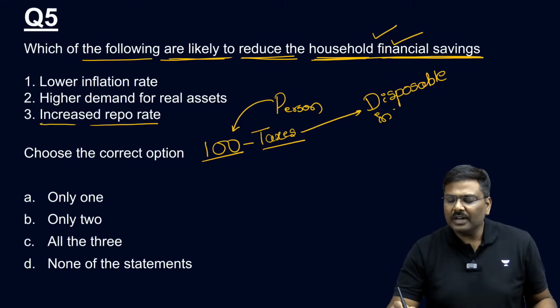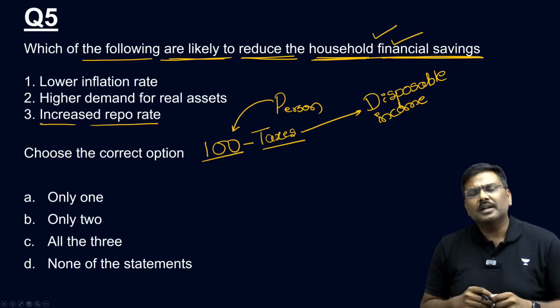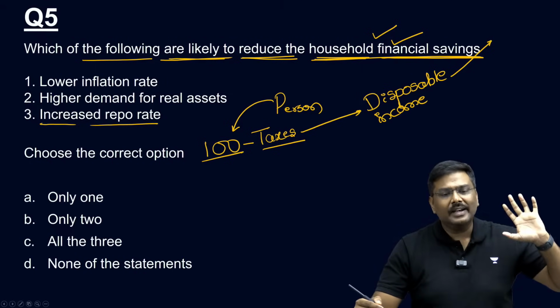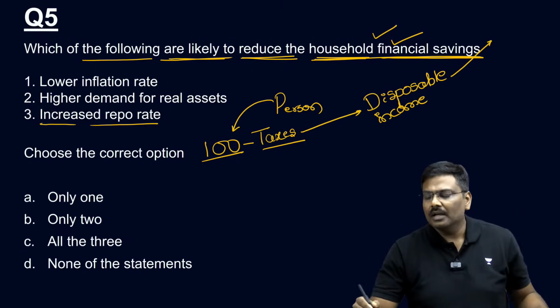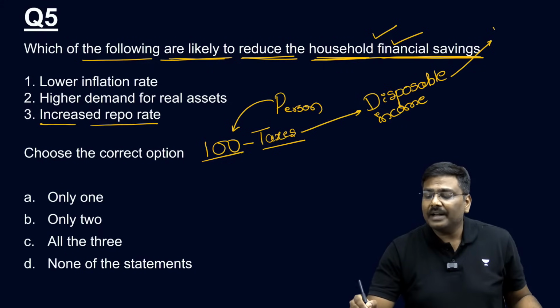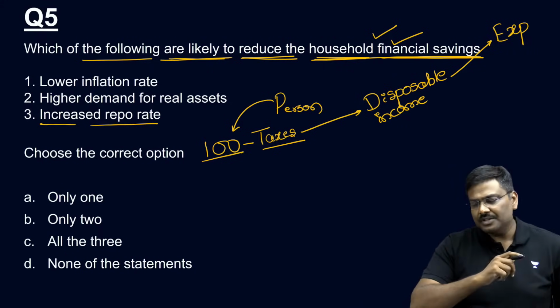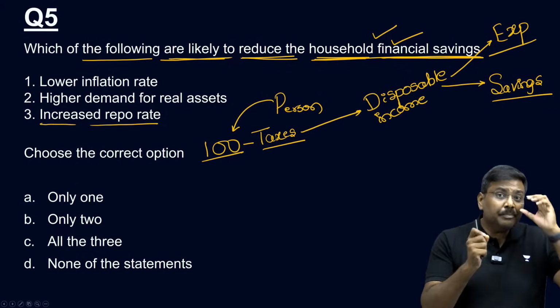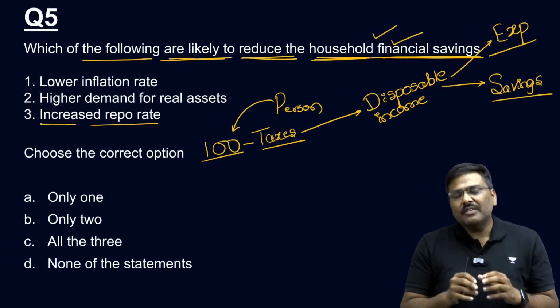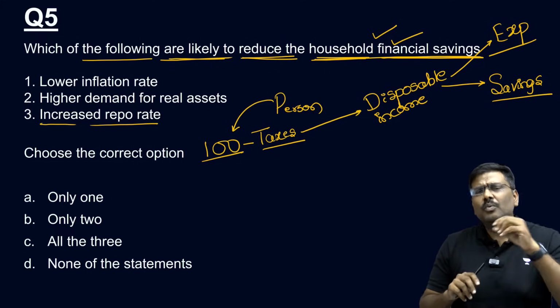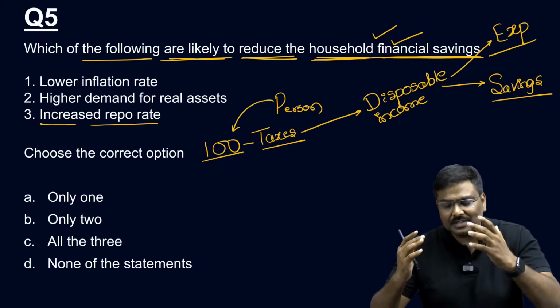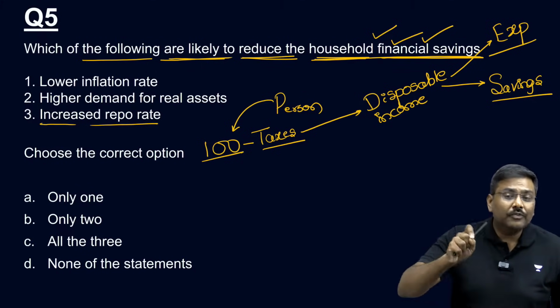All of you okay with point number 1? Now, part of the disposable income, the person will use for purchasing goods and services for the current year, that is, for the current time period. That is called expenditure. The remaining part, we will refer to as savings. Important, savings. Now these savings can be of two types. One is called physical savings and the second one is called financial savings. And the question is on the concept of financial savings.